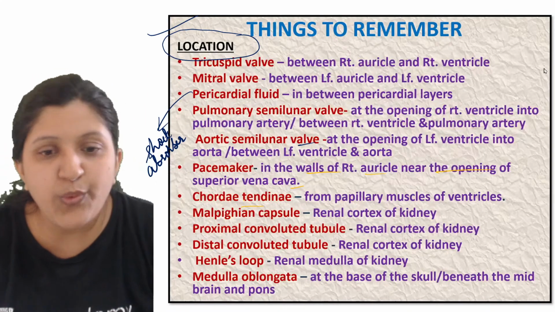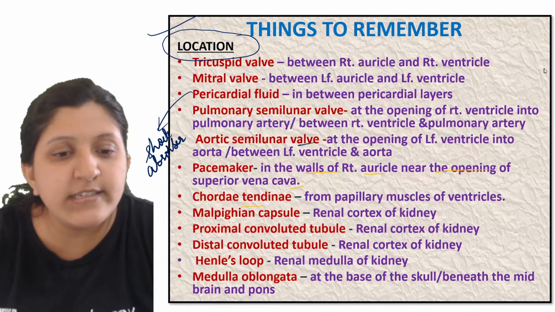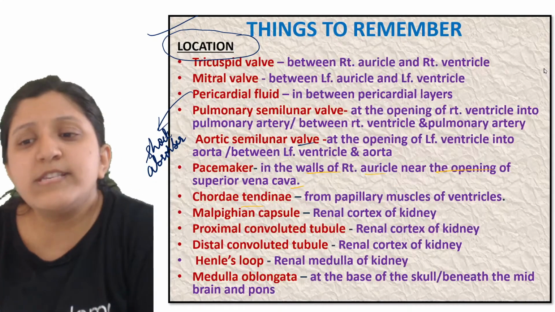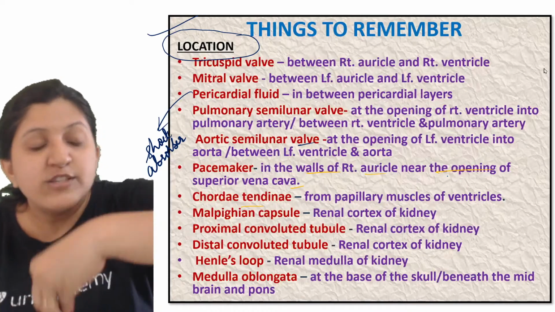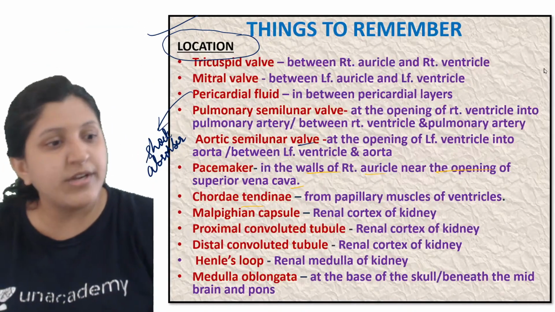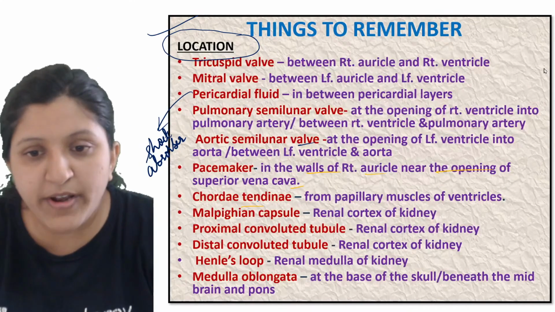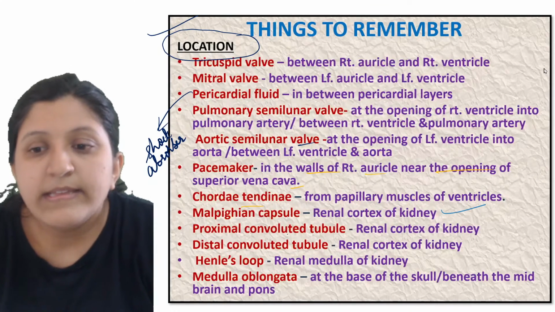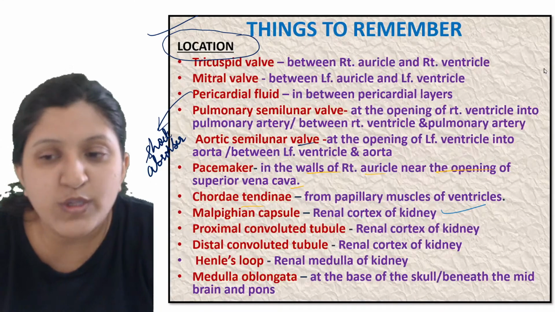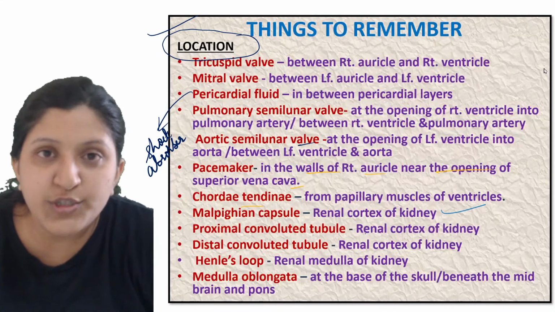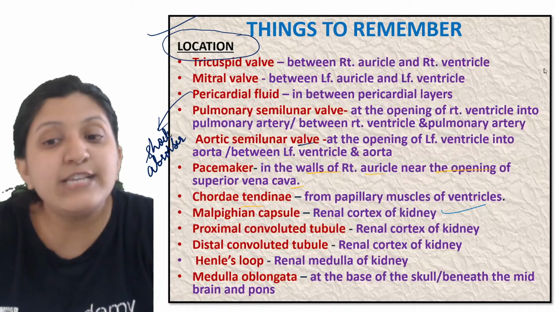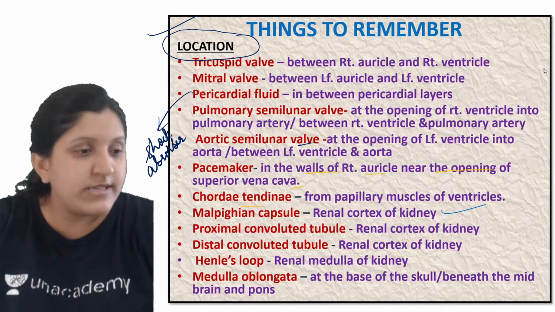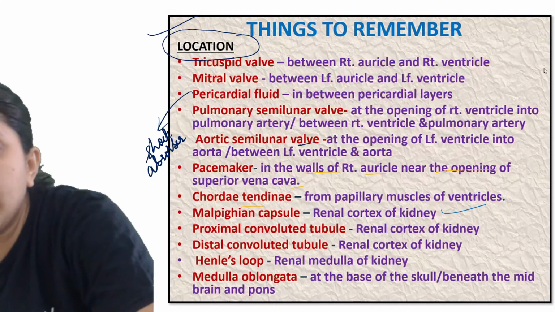Then chordae tendineae. So where do you find a chordae tendineae? So this is from papillary muscles of the ventricle. So arising from papillary muscles of the ventricle, you can find the chordae tendineae. All right. Then Malpighian capsule is there, which is a renal cortex of a kidney. All right. Then proximal convoluted tubule. This is also in the cortex region. The distal convoluted tubule is also in the cortex region. The Henle's loop in the medulla region of the kidney. Then medulla oblongata at the base of the skull or beneath the midbrain and the pons.